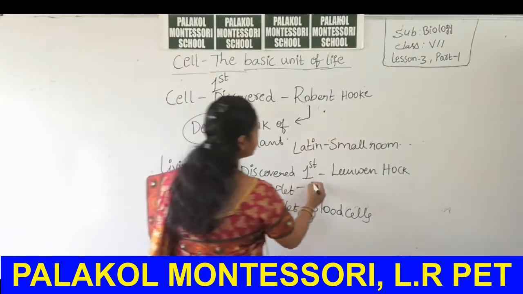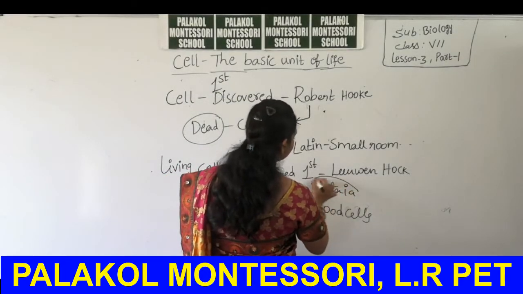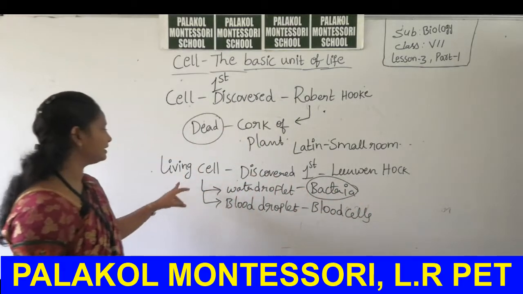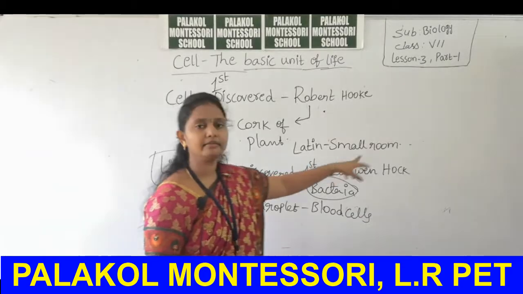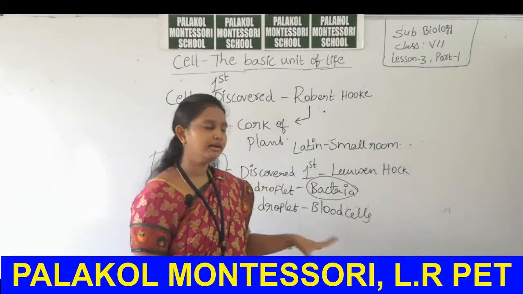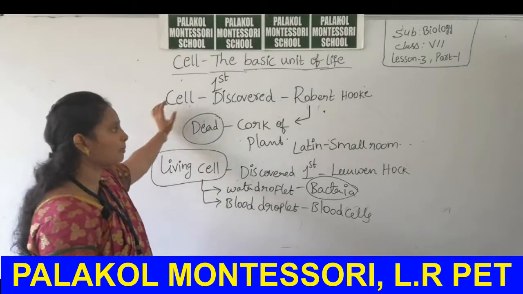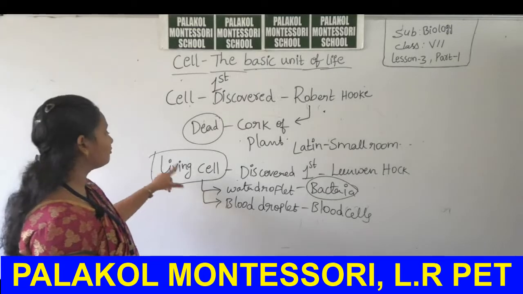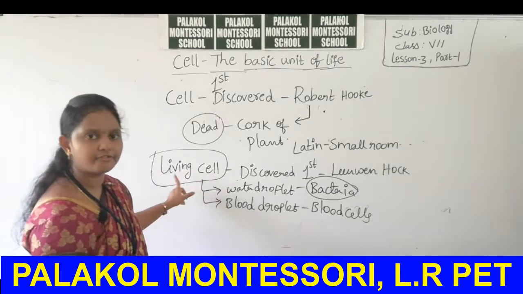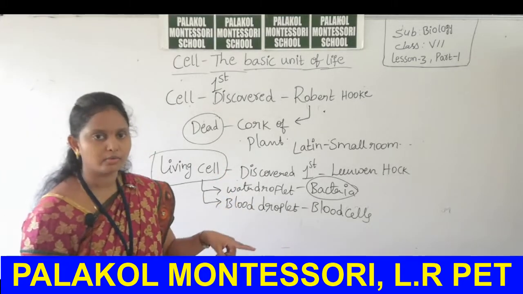In the water droplets he observed bacteria. Bacteria was the first living cell discovered by Antony van Leeuwenhoek. But the cell was discovered by Robert Hooke. If the question asks for the first living cell, the answer is Antony van Leeuwenhoek.